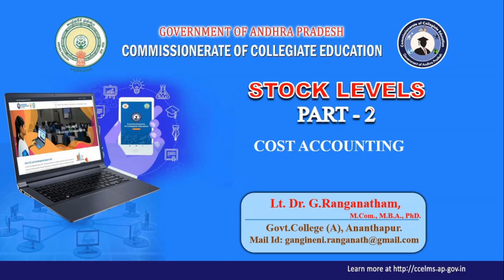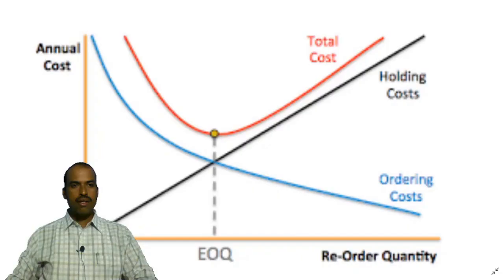In this video lesson, I am going to explain stock levels part 2 in cost accounting. By the end of this session, students are able to understand the meaning and the importance of EOQ and factors influencing the EOQ, meaning of ordering cost and carrying cost.